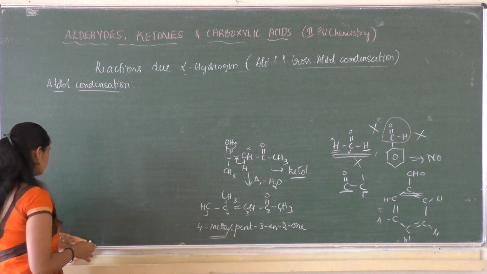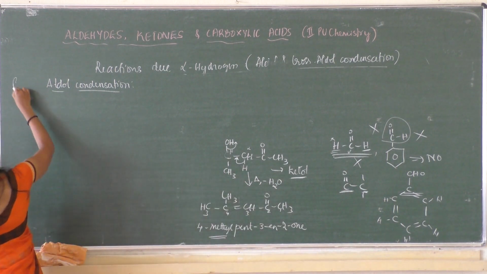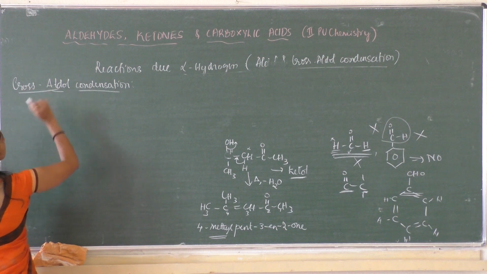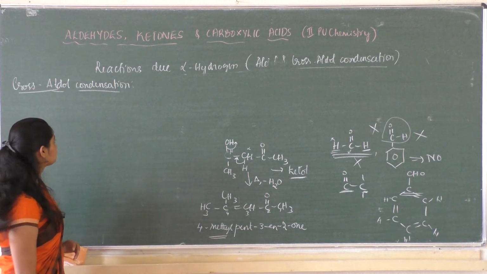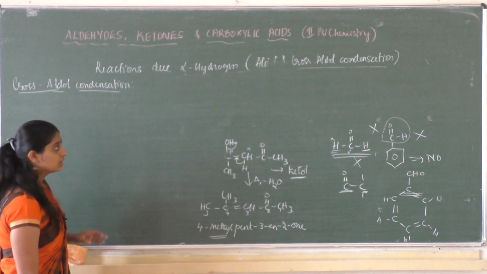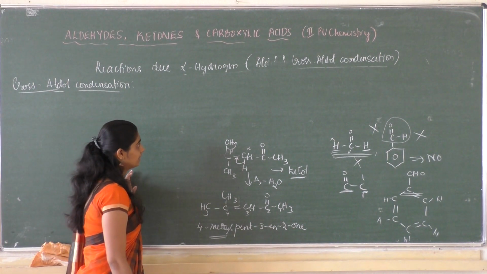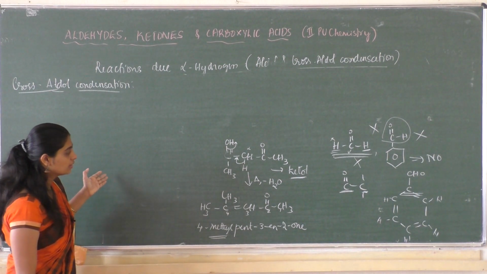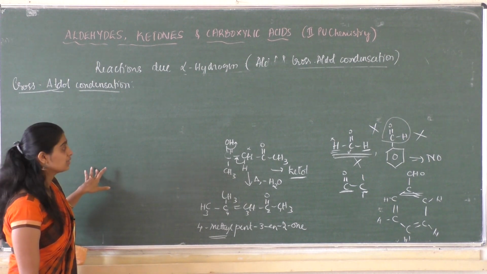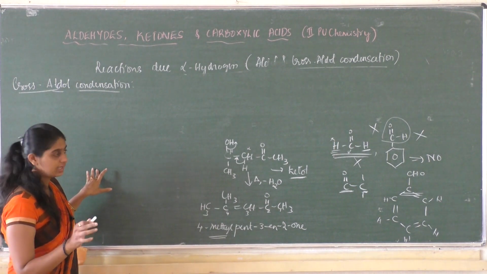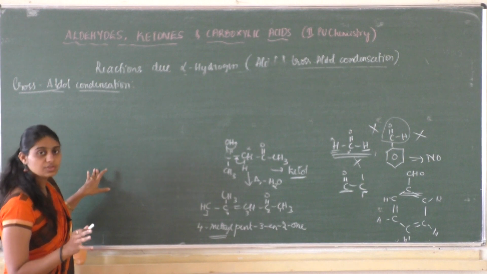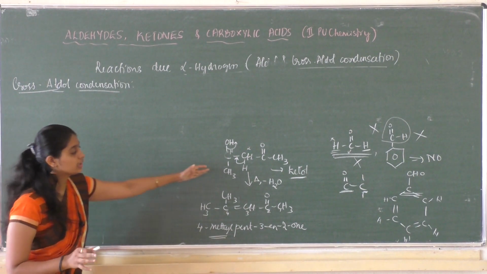Now we need to see cross aldol condensation. In the case of aldol condensation we have seen that when the same aldehydes or same ketones are treated, we get aldol condensation.